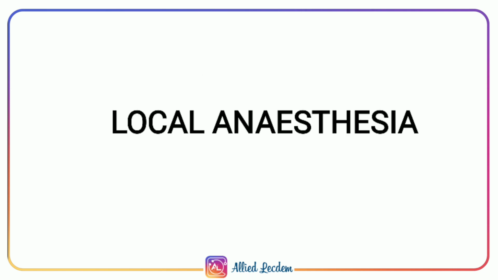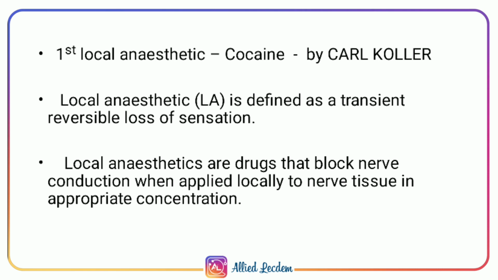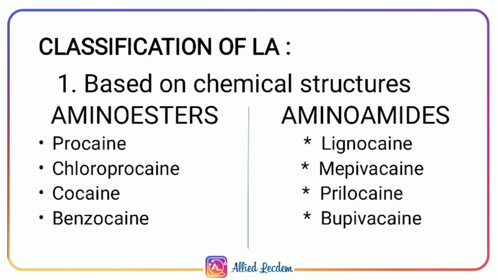Now we are going to discuss local anesthesia. The first local anesthetic is cocaine, developed by Karl Koller. Local anesthetic is defined as a transient reversible loss of sensation. Local anesthetics are drugs that block nerve conduction when applied locally to nerve tissue in appropriate concentration. It affects a small specific area by injection, topical application, or spray.